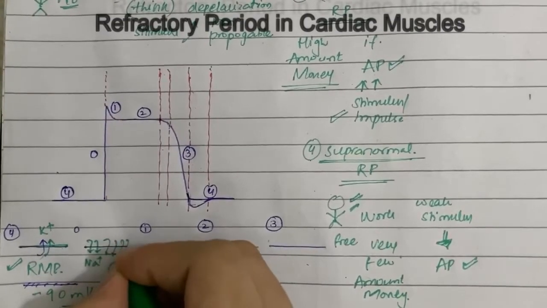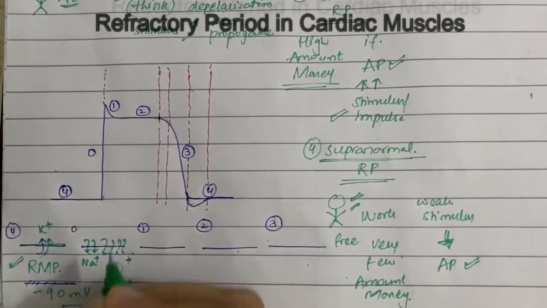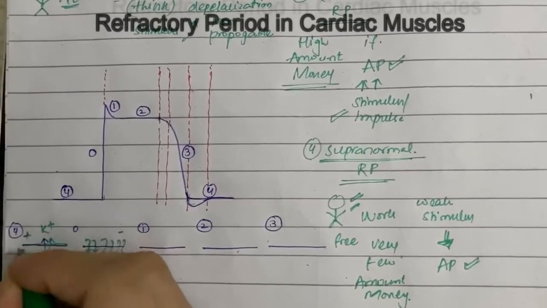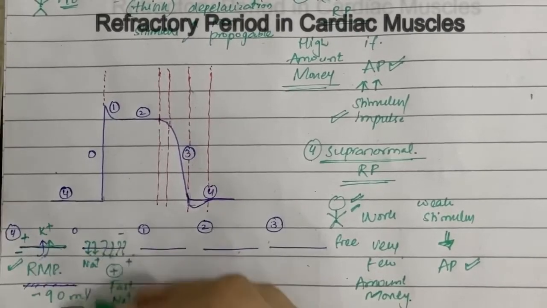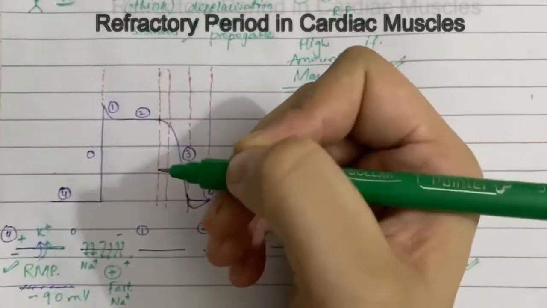Rapid sodium ions move in and the membrane becomes depolarized. What is depolarization? Inside becomes positive, outside becomes negative. Normally inside was negative, outside was positive. Okay, so this is the depolarization. This whole phase is the depolarization phase.